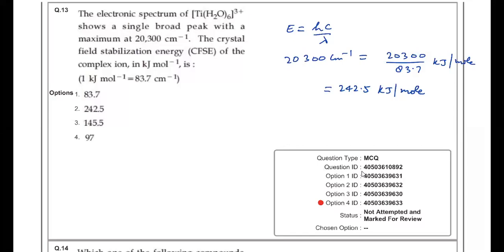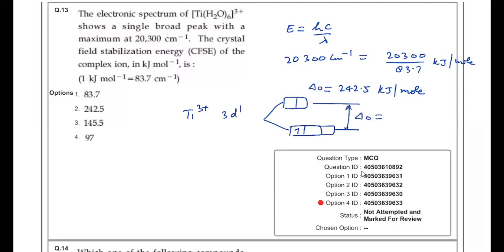Now you can see it is the titanium 3 plus state. So the configuration will be 3d1. Titanium configuration is 4s2 3d2, so Ti3+ will be 3d1. If you write its splitting, one electron will be in t2g, eg will be vacant, and this gap is delta O, which we have calculated here as 242.5 kilojoule per mole.